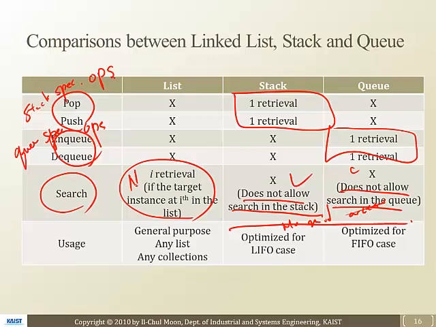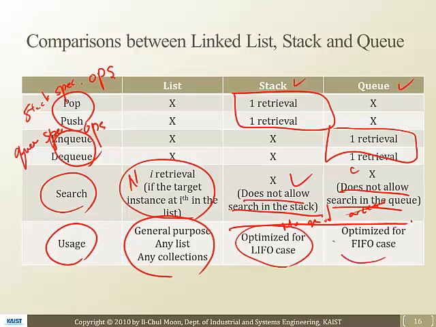But having said that, for the stack and queue, pop, push, enqueue, and dequeue only take one retrieval for each case. So it's much more efficient, right? And the usage is that the list is general purpose, any list, any collection, while stacks are optimized for the LIFO case, and queues are optimized for the FIFO case.